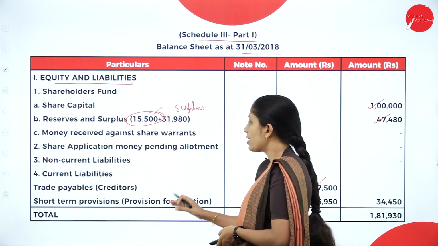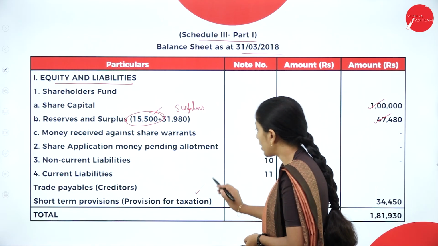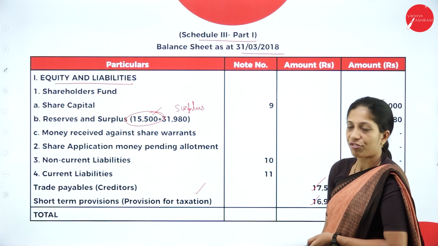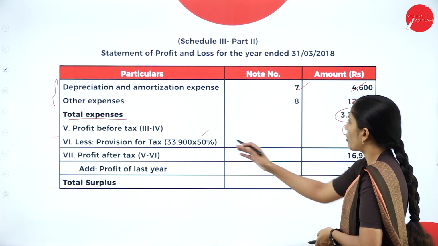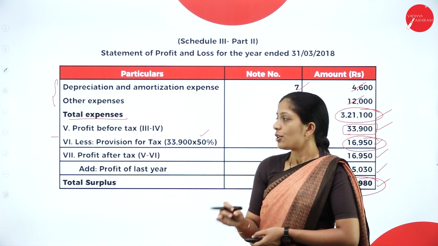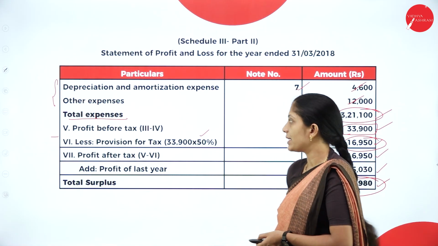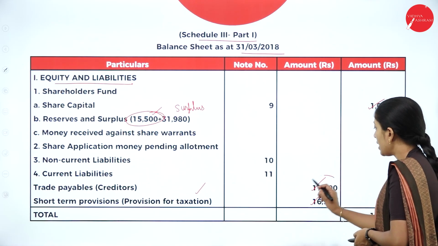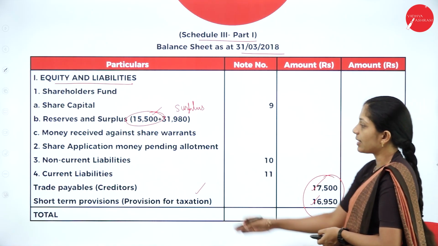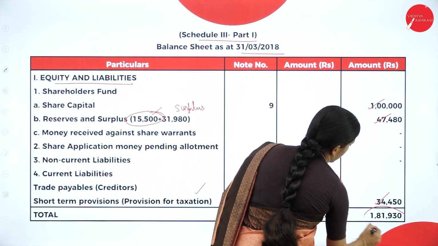Next, short-term provisions. We have already calculated the provision for taxation, so that would be a short-term provision. If you see your statement of profit and loss, provision for taxation was 16,950. Provision for taxation comes under short-term provisions under the heading current liabilities. Add these two, 17,500 and 16,950, and you will get 34,450. This will be the total of current liabilities. Next, you total all the liabilities, and you will get 1,81,930.